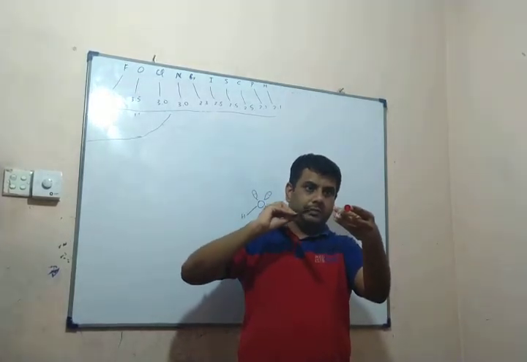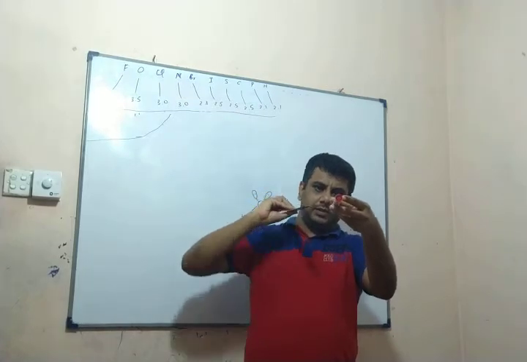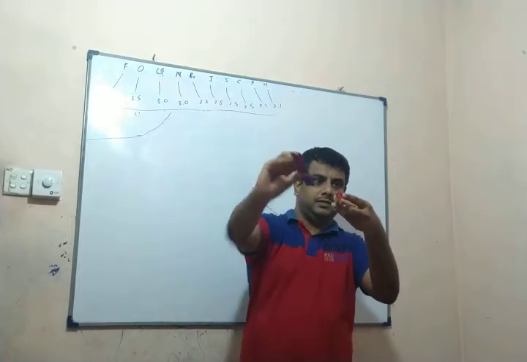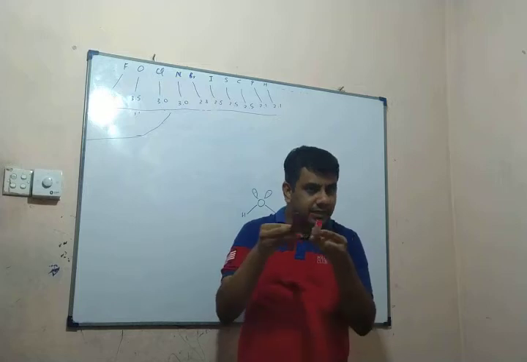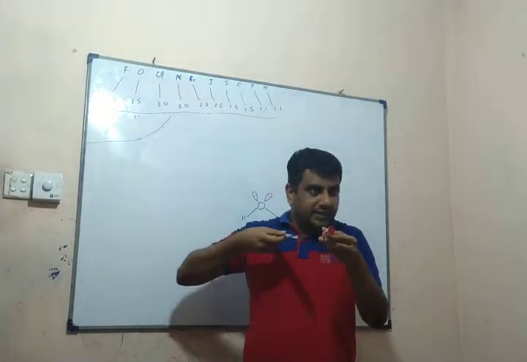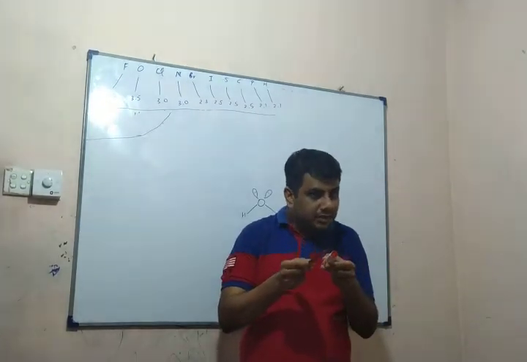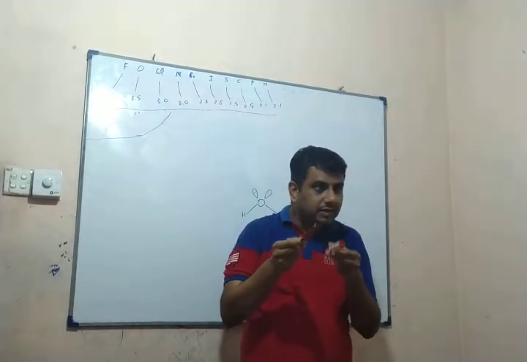But what happens if you move very much faster, like this? Can you expect an attraction? Why? When the kinetic energy increases, attraction or repulsion becomes negligible.